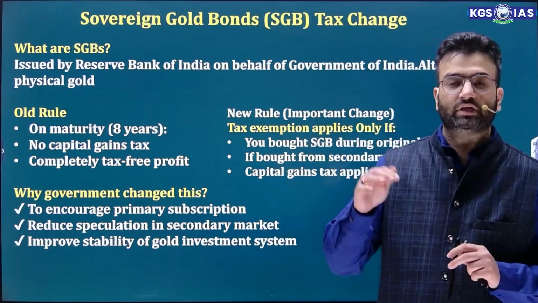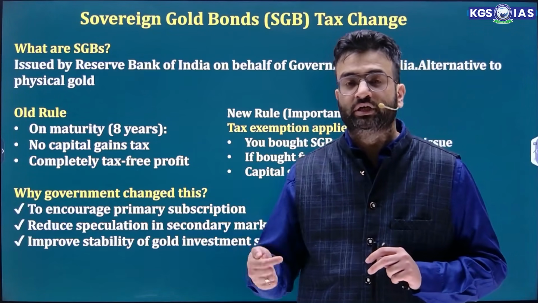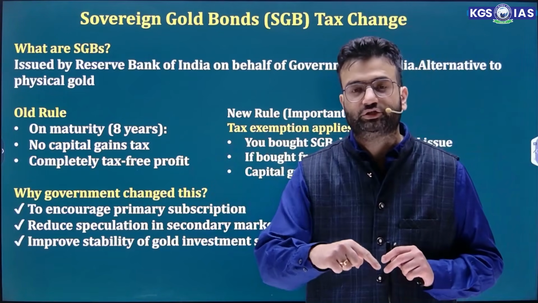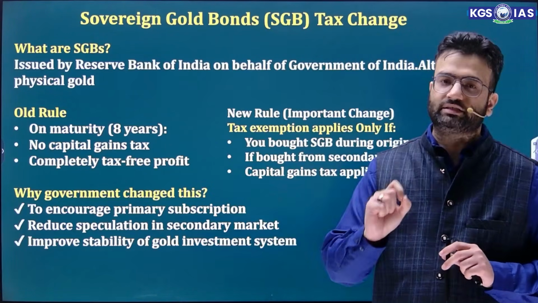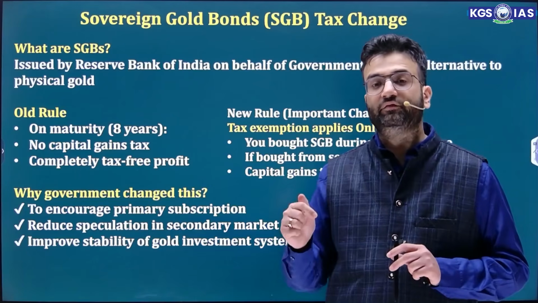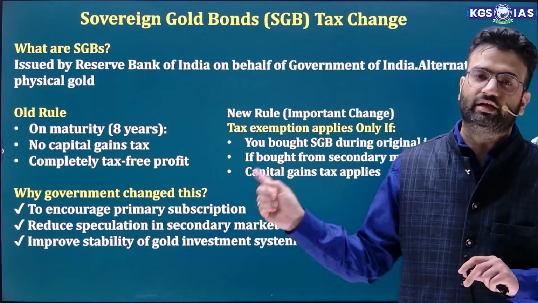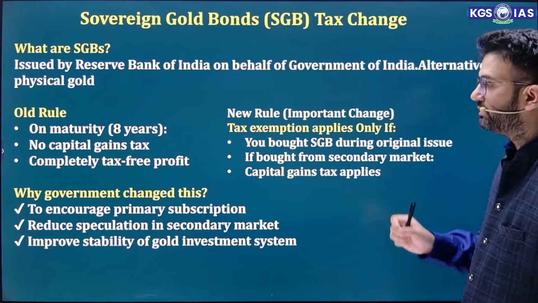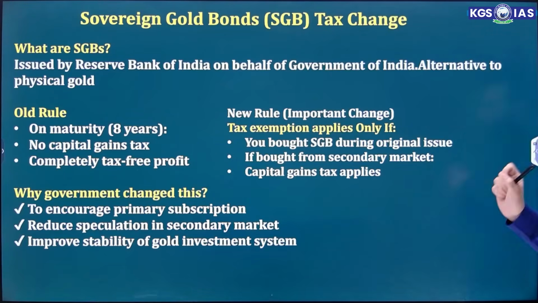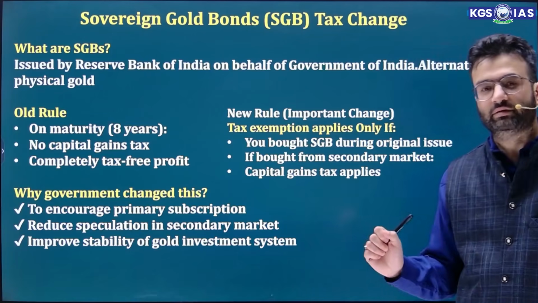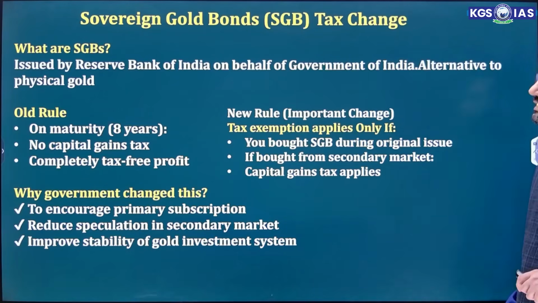Now the same rules are changed a little bit in the new rules. Whenever the bonds are issued, if you apply during that issue, then the capital gain tax is exempted. But if you purchase these sovereign gold bonds through the secondary market, then in that case the capital gain tax is applicable. So why did the government change this? To encourage primary subscription, to reduce speculation, and to improve stability of the gold investment system.